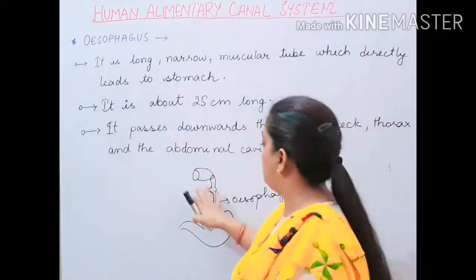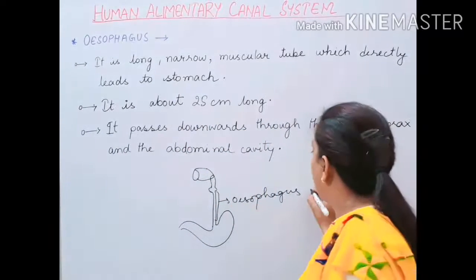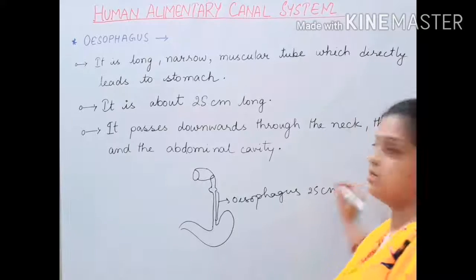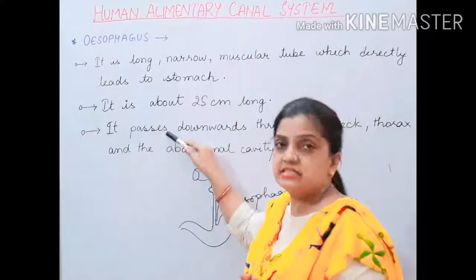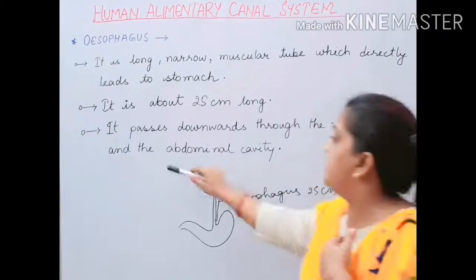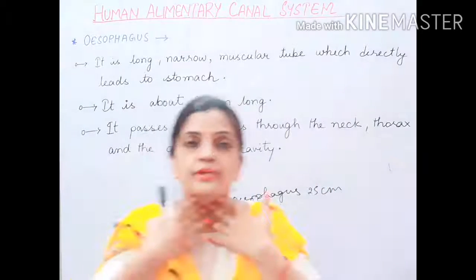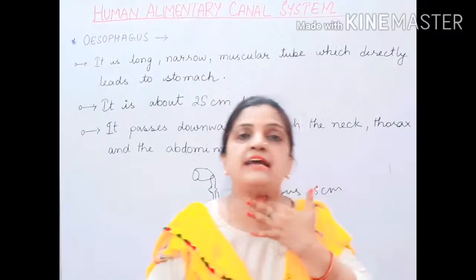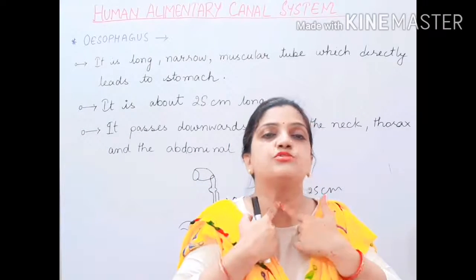Now children, this oesophagus is about 25 centimeter long. How much? 25 centimeter. And it passes downward through the neck, thorax and abdominal cavity. Your larynx is over here, then your oesophagus passes through the neck.